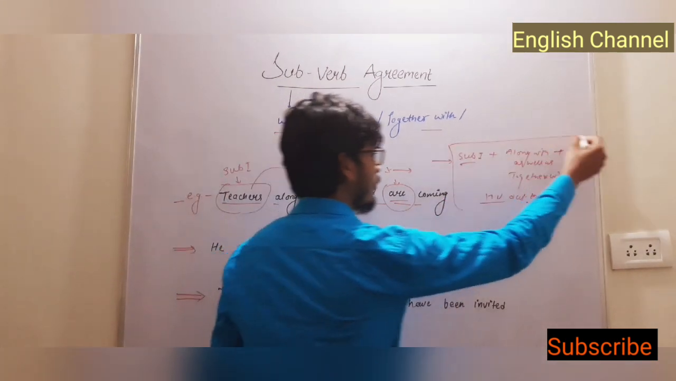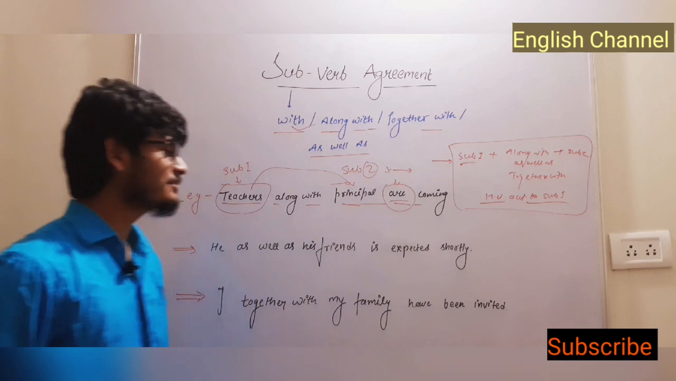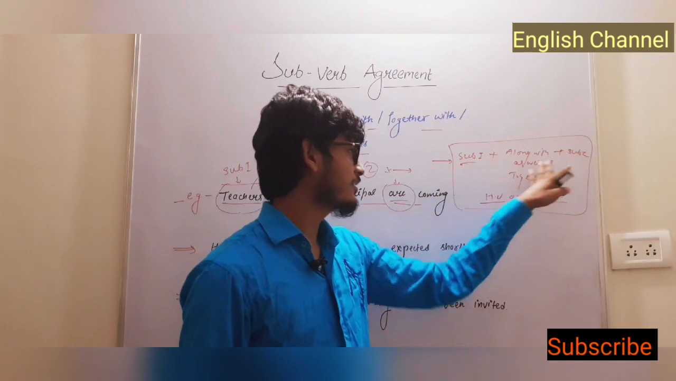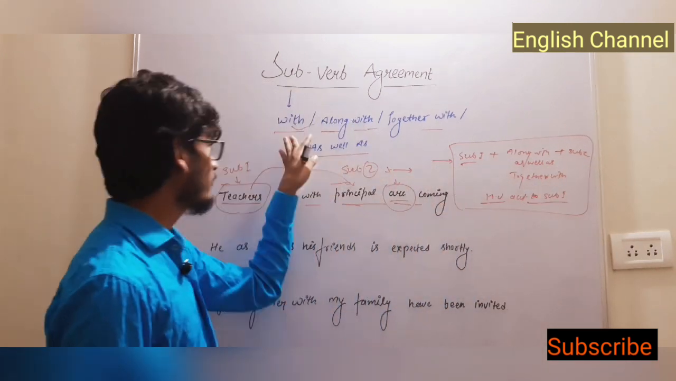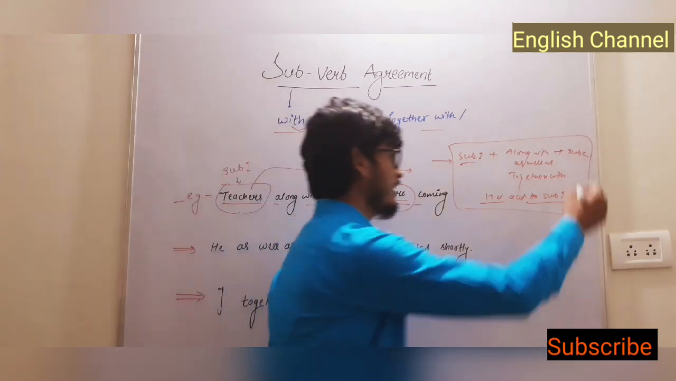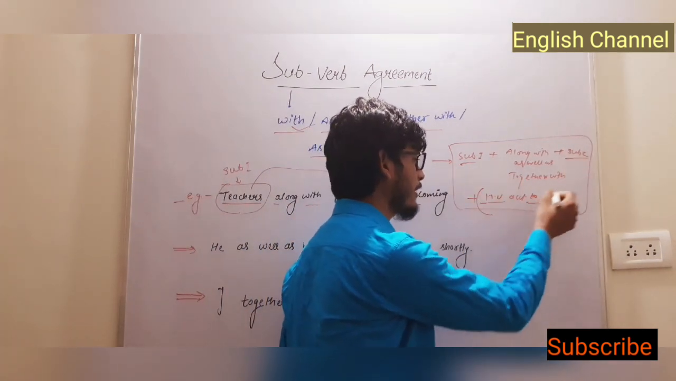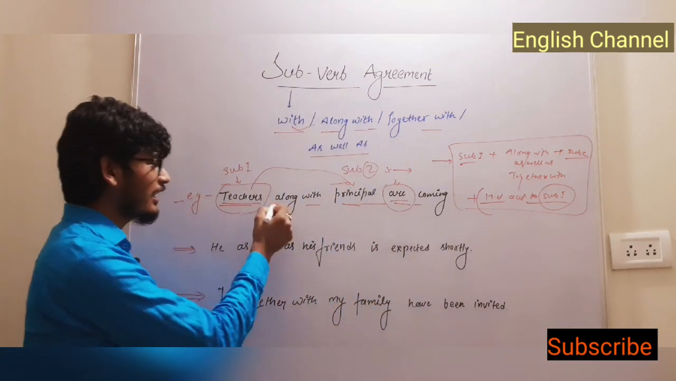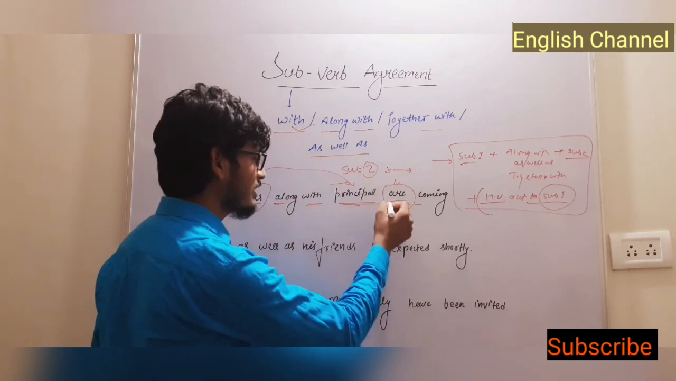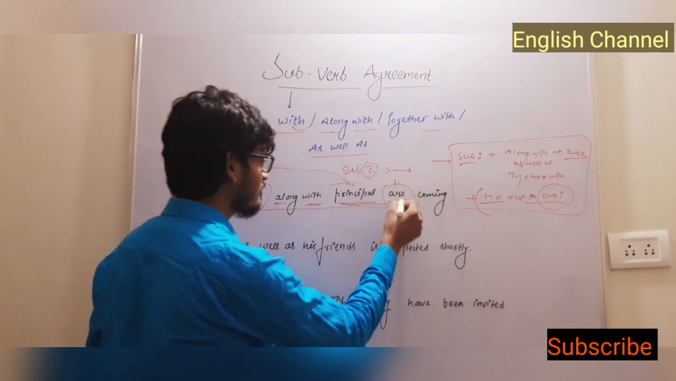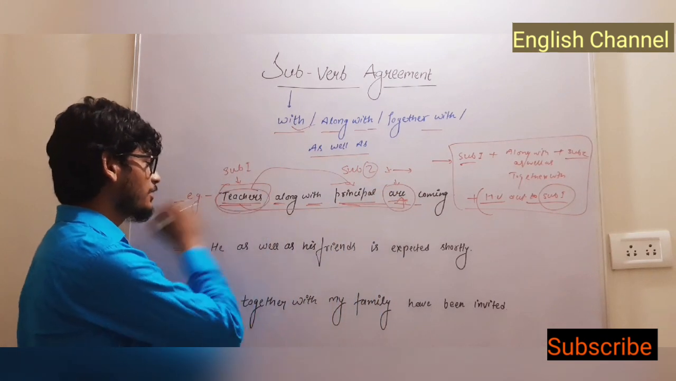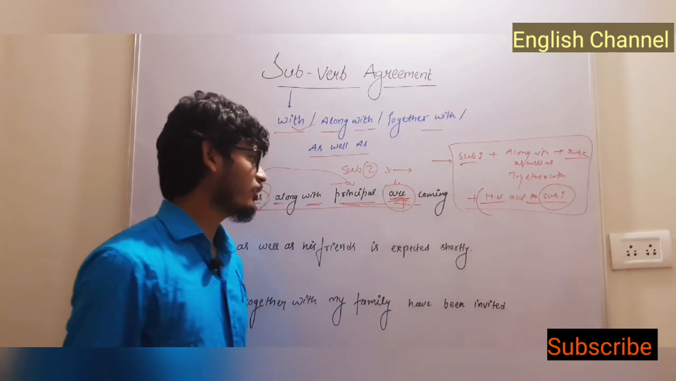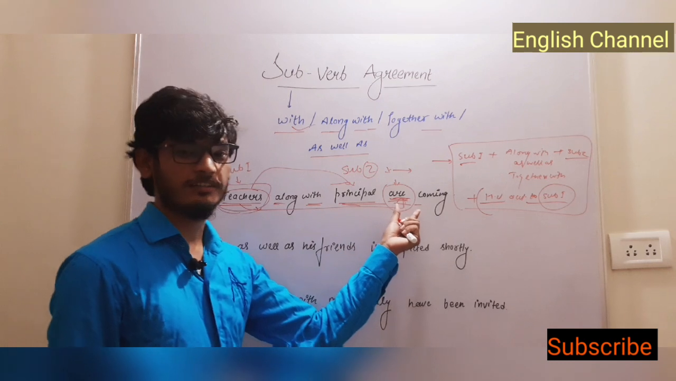So this is the very basic rule of these sentences: subject 1, along with, as well as, together with, or simply with, then subject 2, and then helping verb according to subject 1. So therefore this is subject 1 along with subject 2 and helping verb according to subject 1, and this is a plural subject, and according to the plural subject we have used are here.